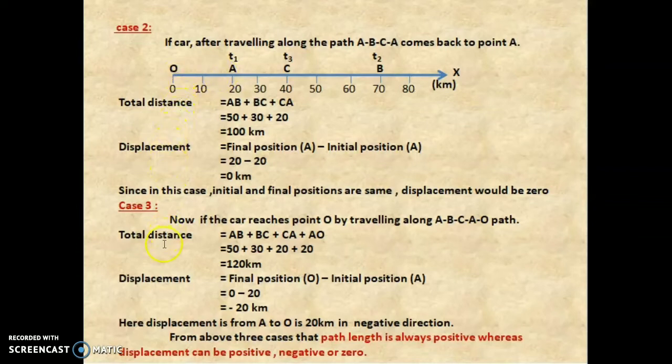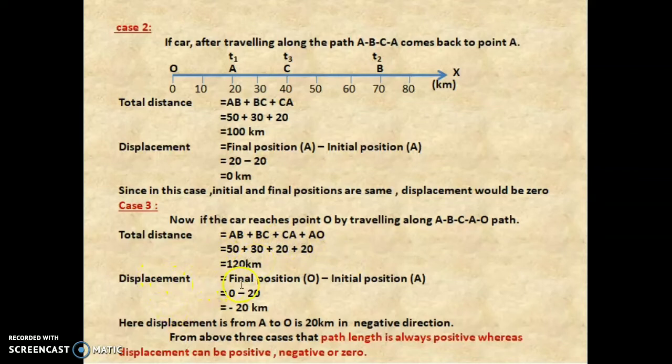So the total distance is AB, BC, CA and AO. That is 50, 30, 20 and here it is 20 minus 0, which is 20. When we add this, you will get 120 kilometer.